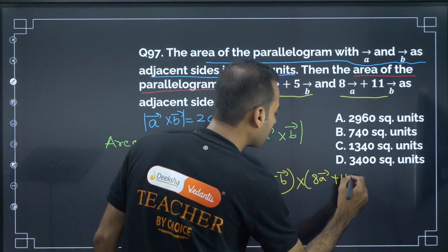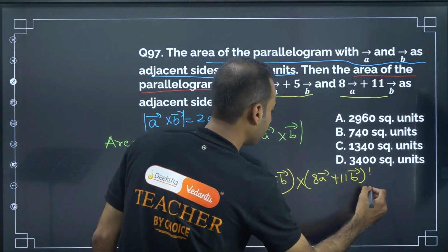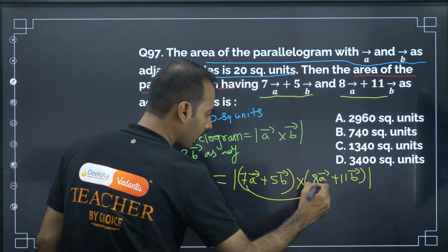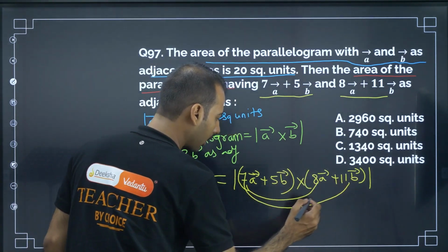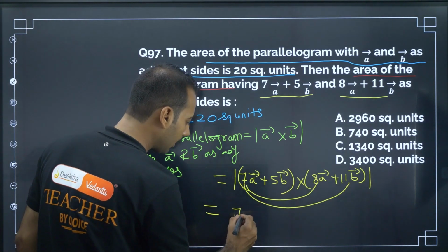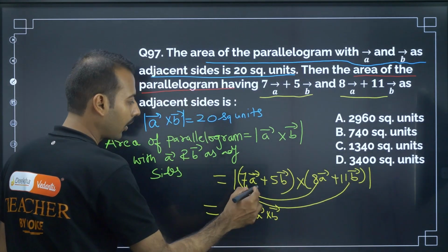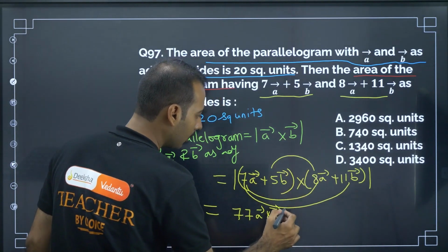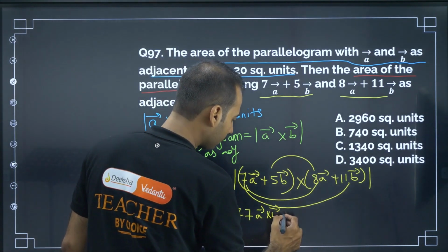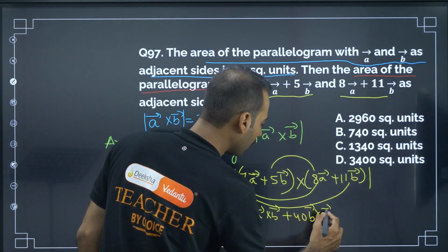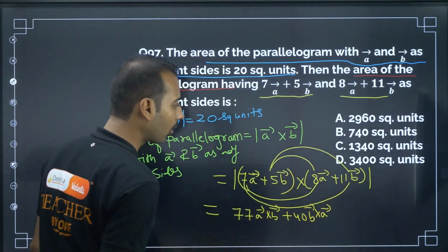Now if I go for opening of the bracket, 7 8s is 0, so I won't write it. 7 into 11 is 77 A cross B. 5 8s are 40, plus 40 B cross A, and then B cross B is 0.